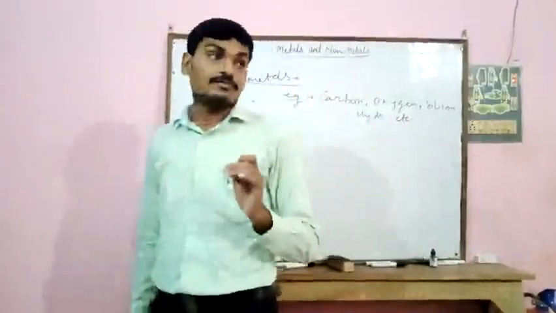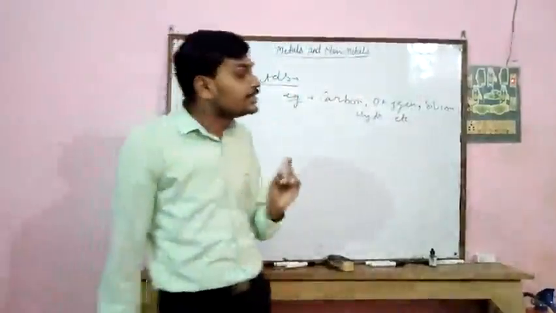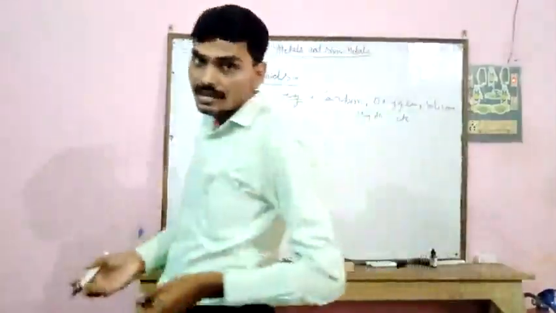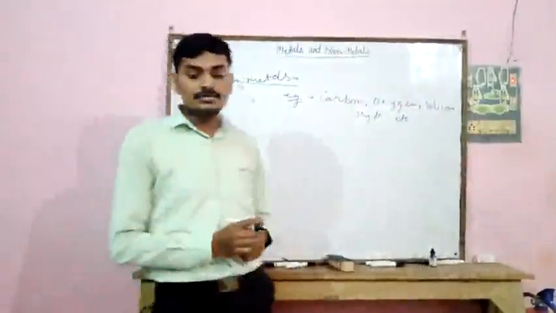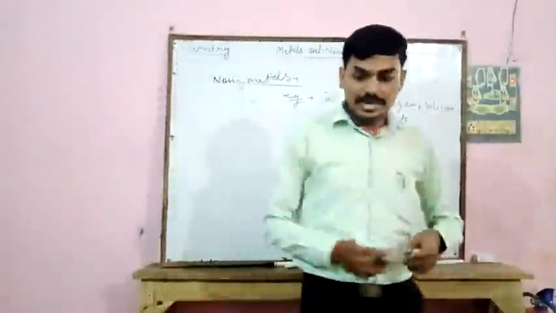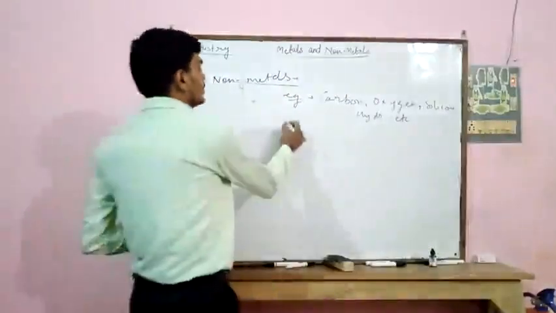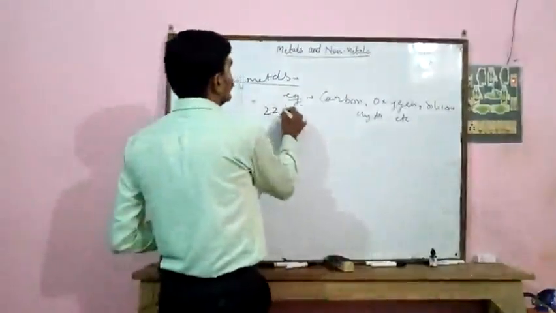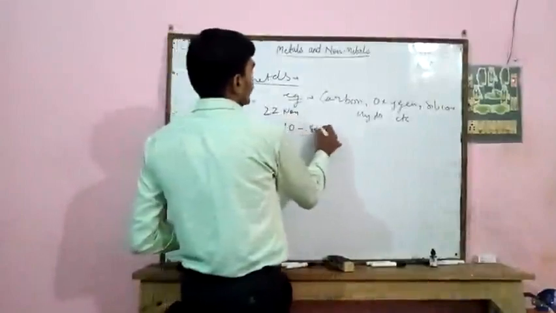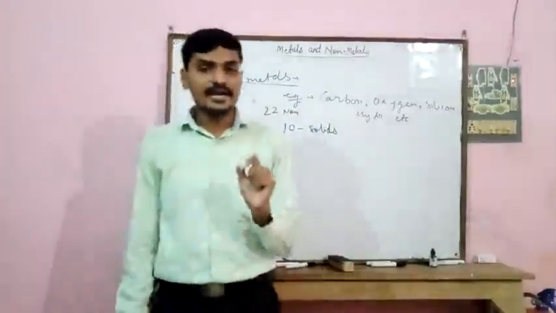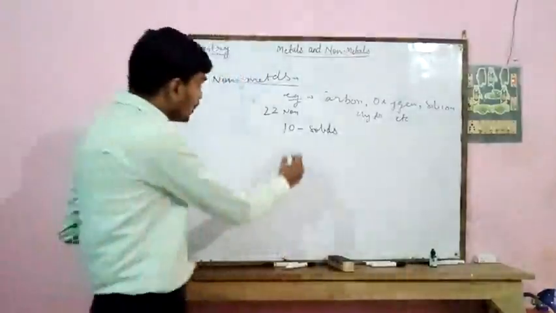Now, there are 22 non-metals present on our earth. Out of these 22 non-metals, 10 are solids.